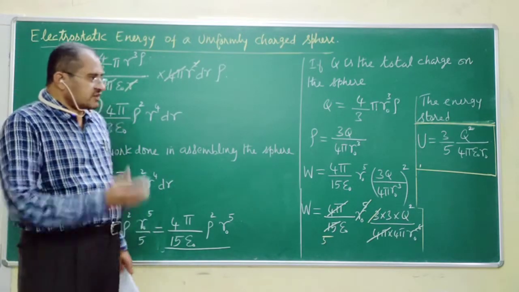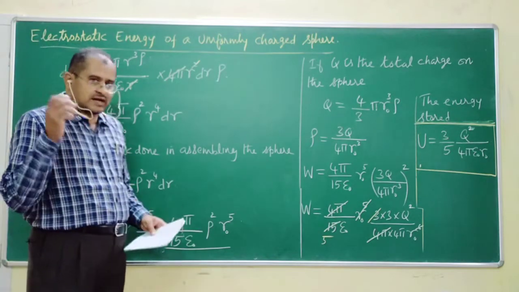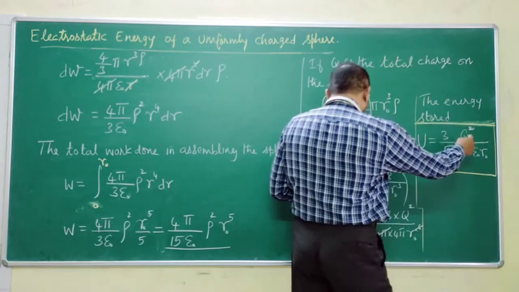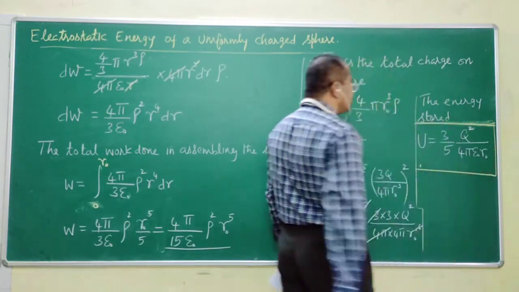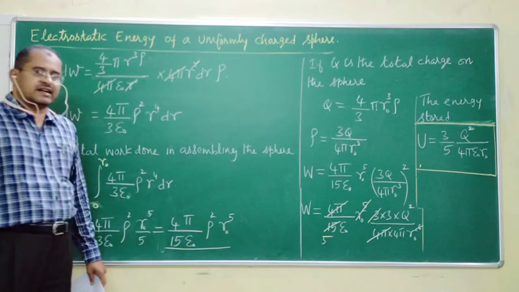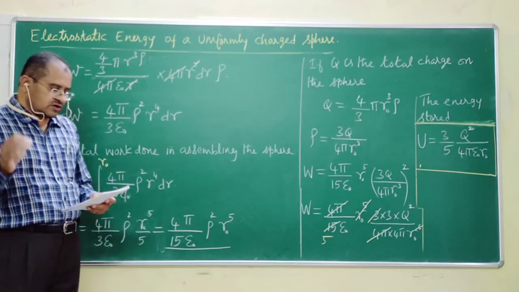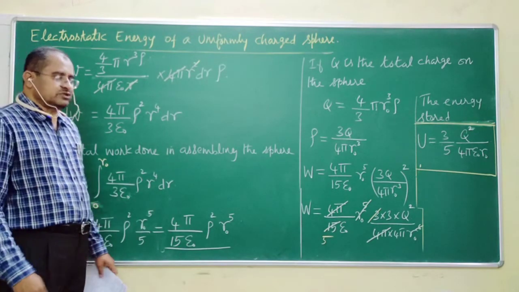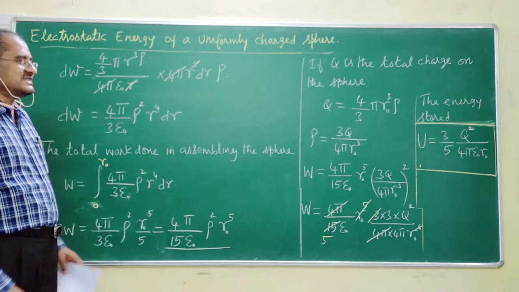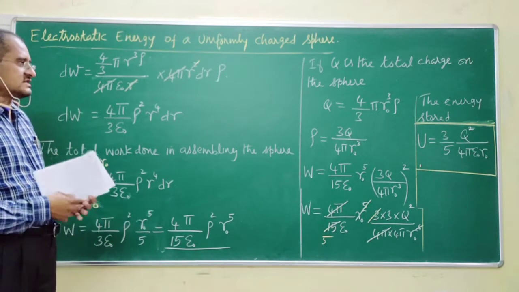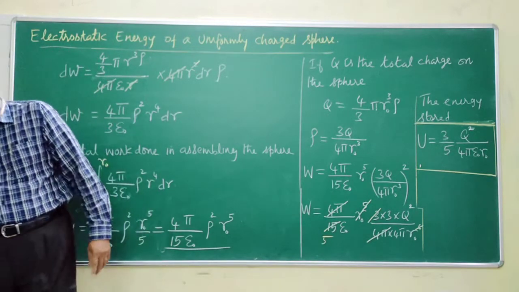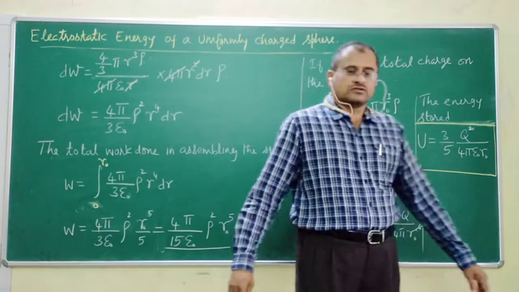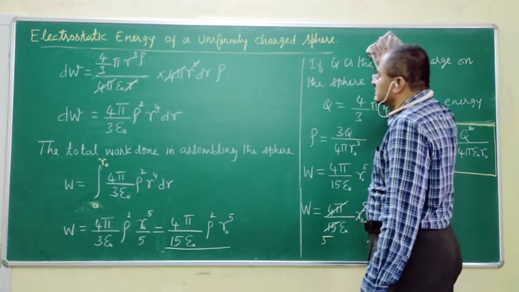Therefore, we find from that expression that the energy required to assemble a sphere of charge density rho is directly proportional to the square of the total charge and is inversely proportional to the radius of the sphere. I repeat, energy stored or energy required to assemble the sphere is directly proportional to the square of the total charge and is inversely proportional to the radius of the sphere. Is that okay to you, sir? If this is okay to you, we rub this off and go to the next topic for discussion. Okay? I rub this off.